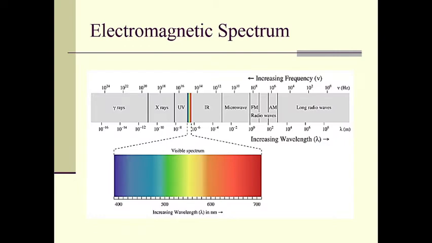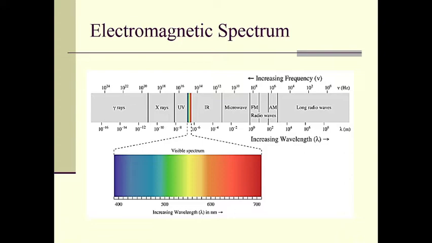So let us study the electromagnetic spectrum. We know the various types of electromagnetic waves. They differ from each other in their wavelengths and frequencies. The frequency of an electromagnetic wave also determines its characteristics and uses.